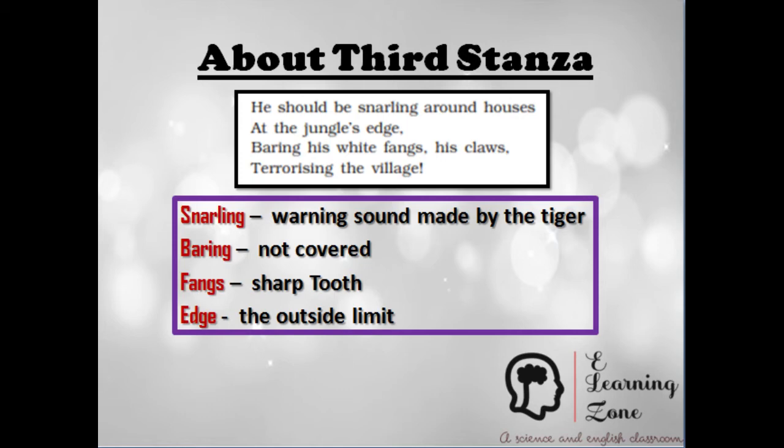the villages that are in the outskirts of the forest, and would frighten the people out there with his growl. He would make sounds because of which the people would get frightened. To frighten the poor villagers, the tiger would show his sharp teeth and claws. That is, the sharp teeth are the fangs, and the claws of the tiger, and he would move here and there freely